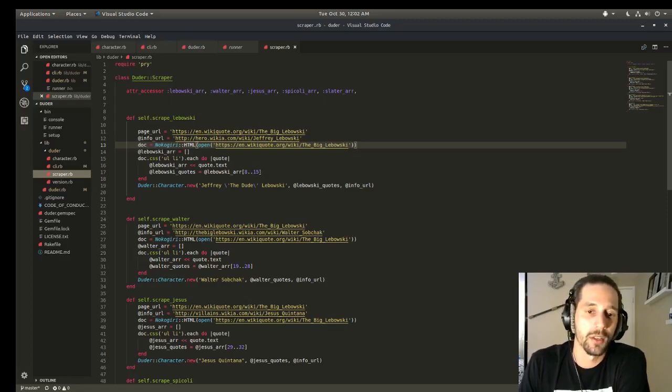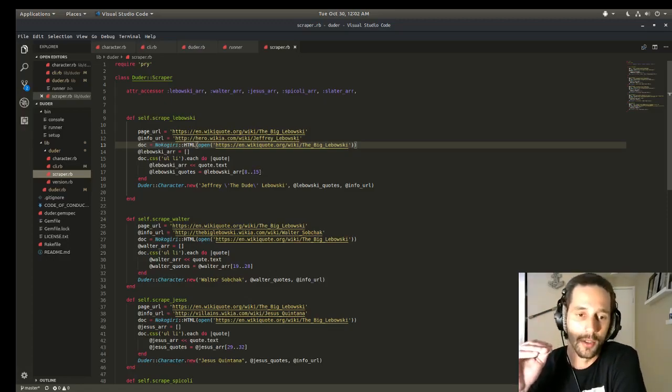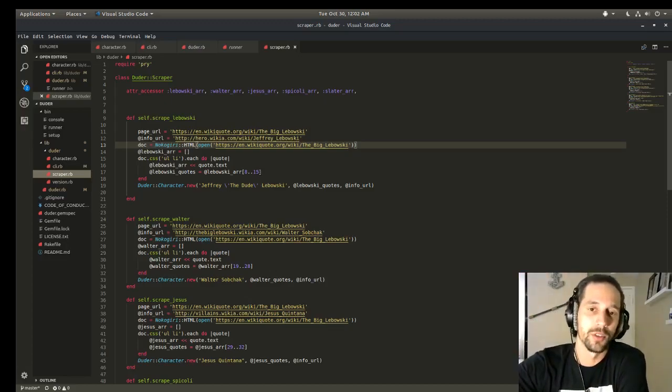That's so that I could select just the quotes for that character, since Nokogiri is pulling all the quotes from all the characters on the page. So 8 through 15 were those elements that I needed just for this character.